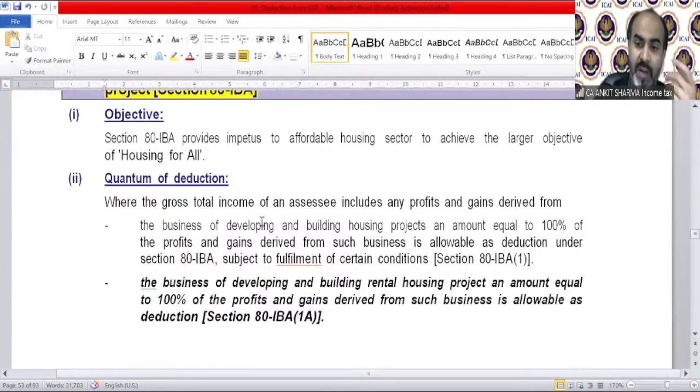The benefit is also available for rental housing projects. For the business of developing and building a rental housing project, an amount equal to 100% of the profits and gains derived from such business is also allowed as a deduction.